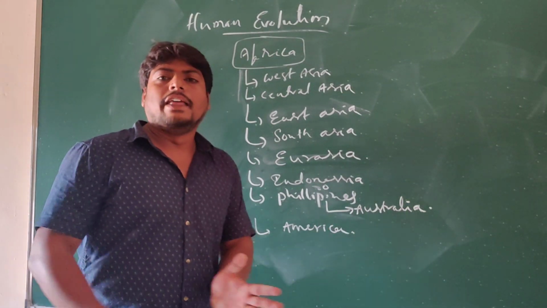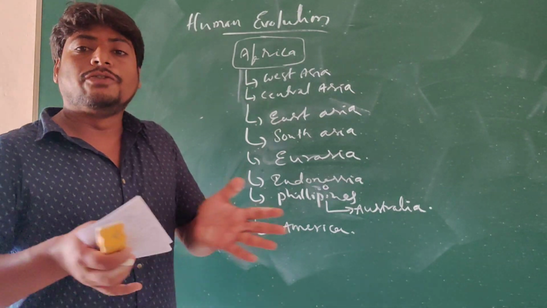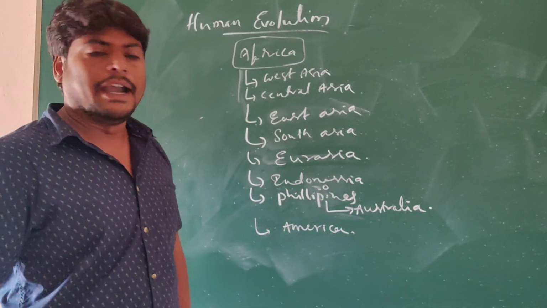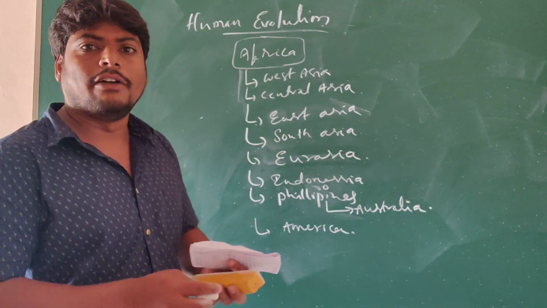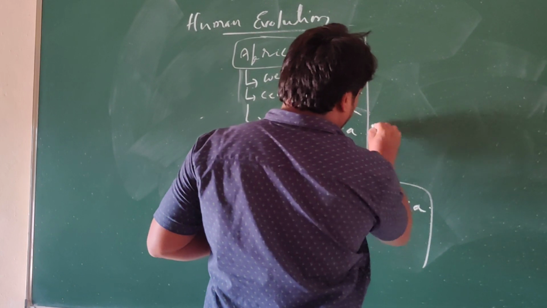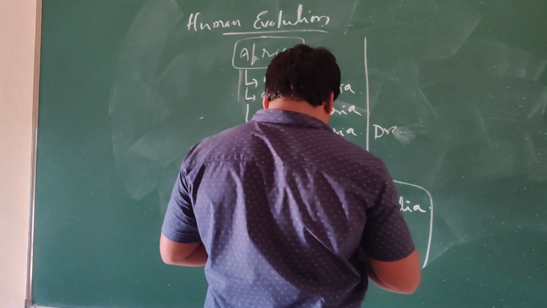In this way, they migrated in groups or alone to different parts of the earth where the environment is suitable for them. And if you observe how human evolution occurred, Dryopithecus is the common ancestor.